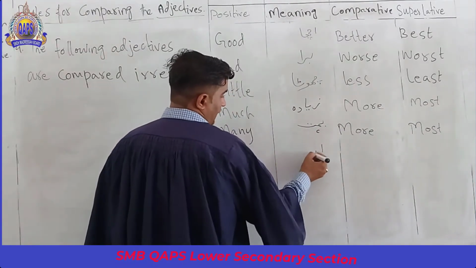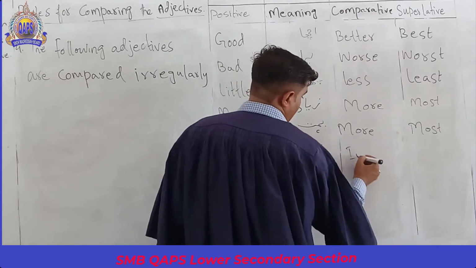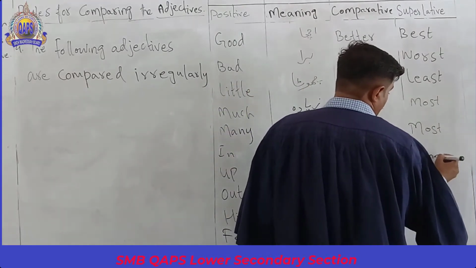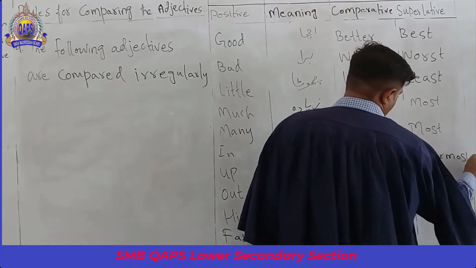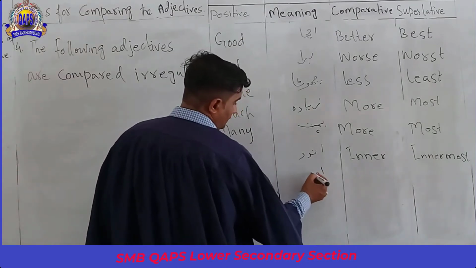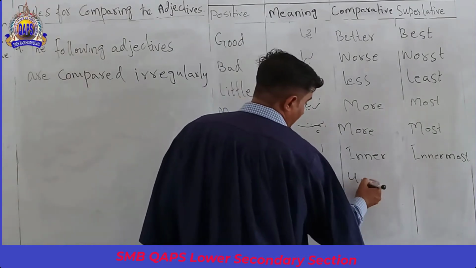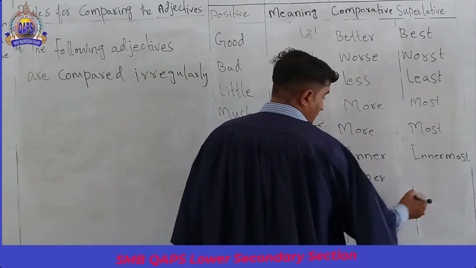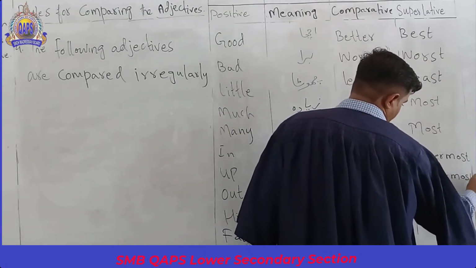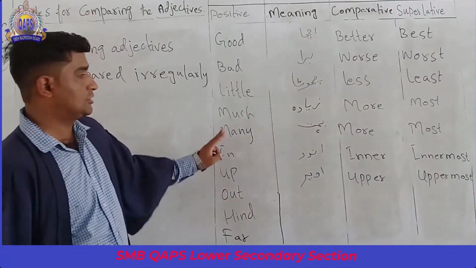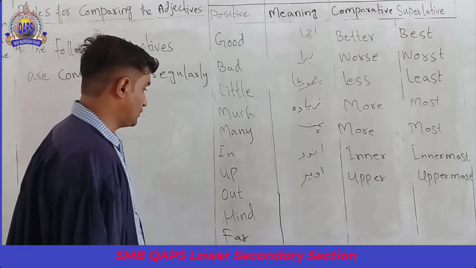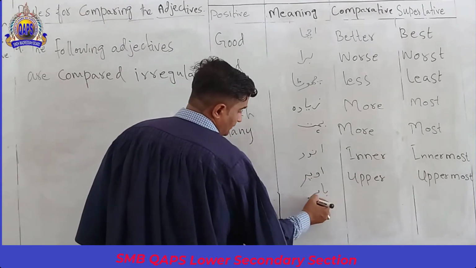In means under; inner. The comparative is inner, and the superlative is innermost. Up means above. Upper, the comparative is upper, and the superlative is uppermost. Please, students, note down in your fair copy. Out means outside.